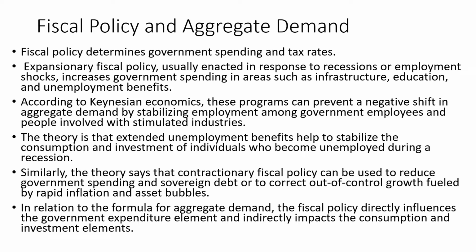So, expansionary fiscal policy would include an increase in public spending and a reduction in tax rate. Fiscal policy, when it becomes expansionary, would be enacted in response to recessions or employment shocks. This would increase government spending, especially in the arenas of infrastructure, education, as well as unemployment benefits.